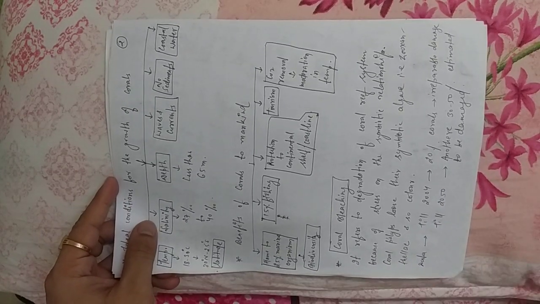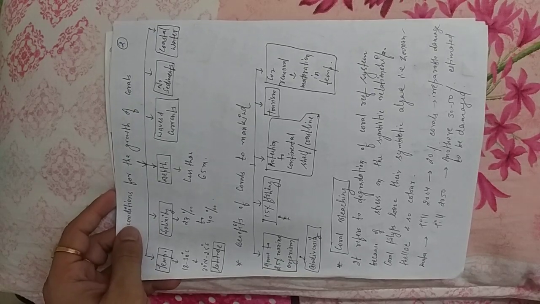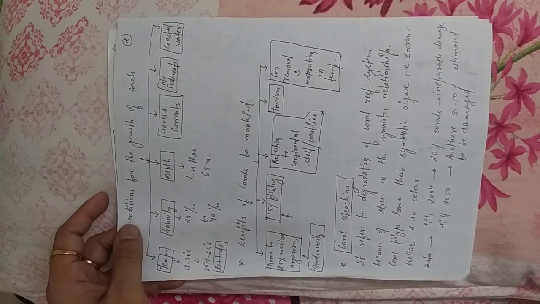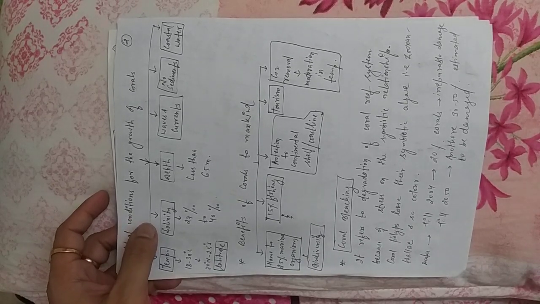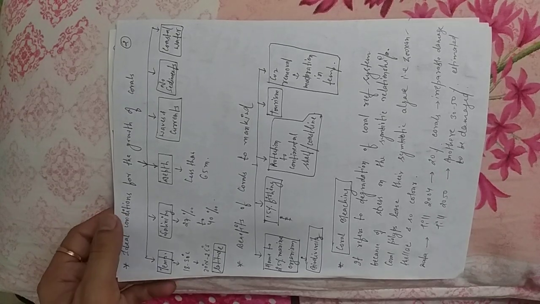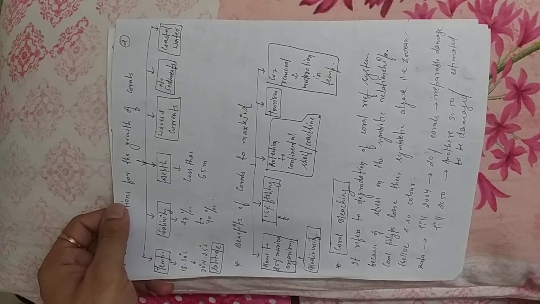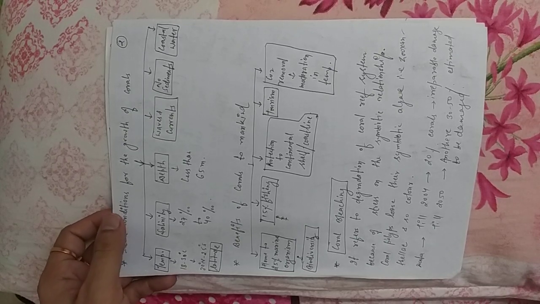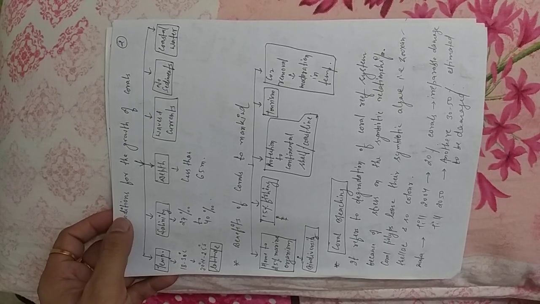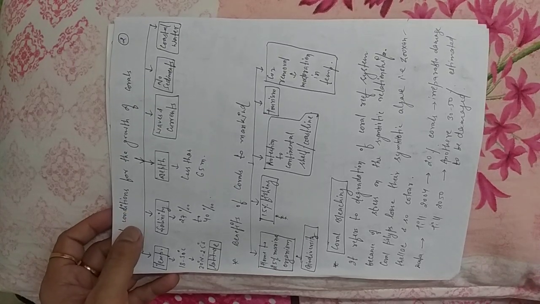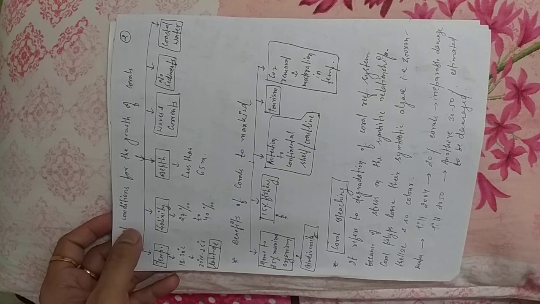Now coral bleaching, very important from the examination point of view. What is coral bleaching? As the name suggests, it is when coral reef loses its color. What does it mean? Under what circumstances will coral reef lose its color? When Zooxanthellae die. When Zooxanthellae die, the color which was being provided by Zooxanthellae is no more available. That is why the coral reef gets discolored, and this condition is known as coral bleaching.